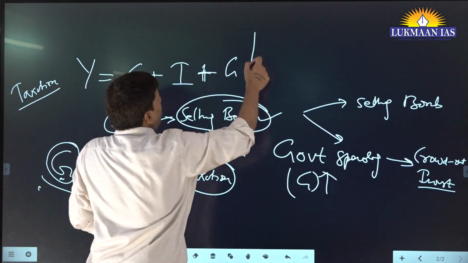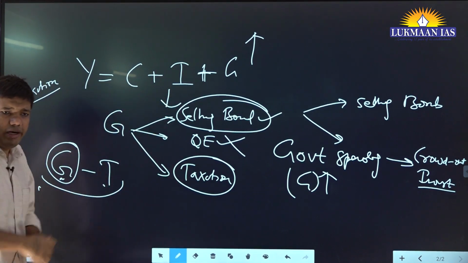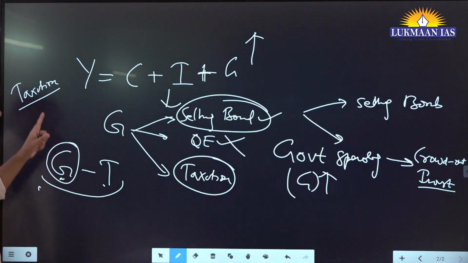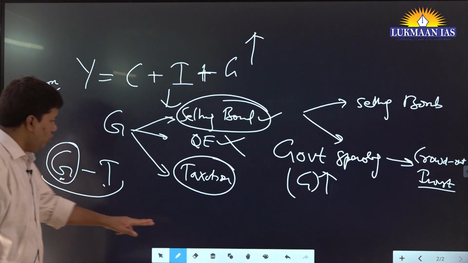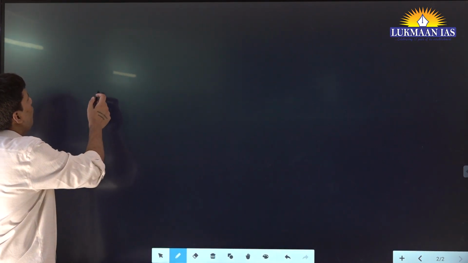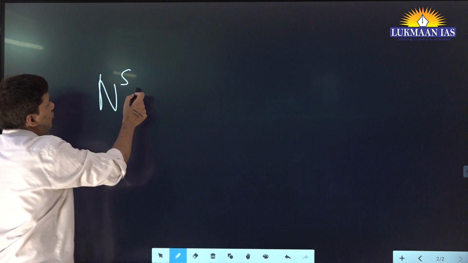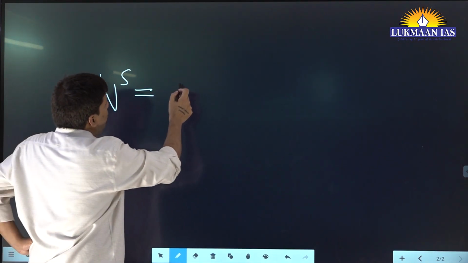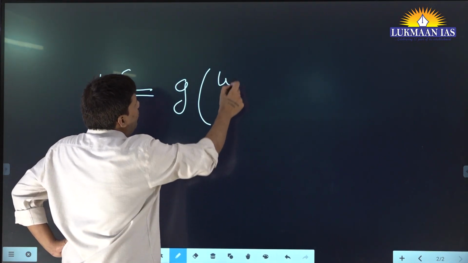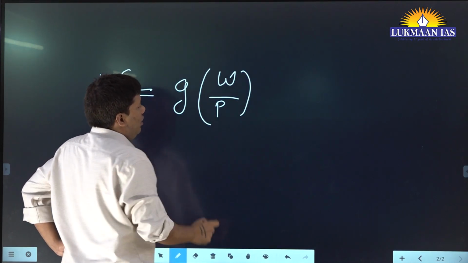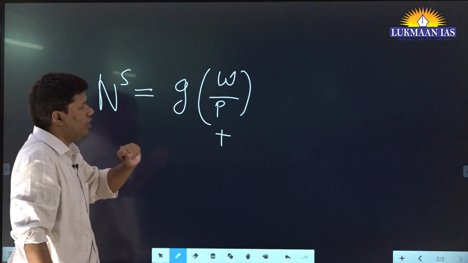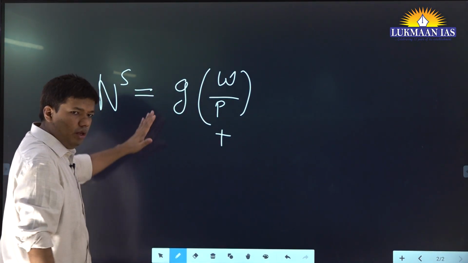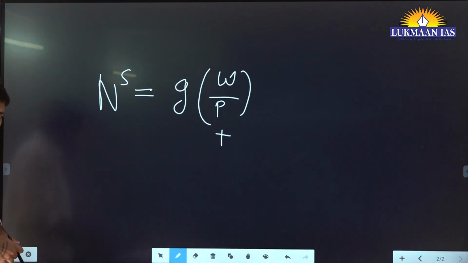Let's say this thing is increased, this thing will come down, and again it will get balanced here. Yes, sir. But this is only for the demand side. But on the supply side, what can happen? On the supply side, taxation can affect, right? Yes, sir. So you remember when we were studying the function of labor supply, what it was? N^S is a function of W upon P, and it is positive because whenever the price level is increased, wage is also increased, and laborers are willing to work more.